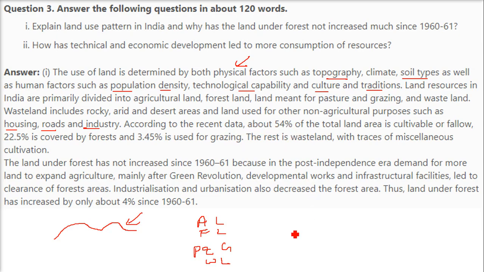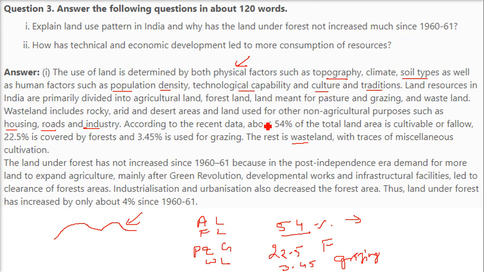According to the recent data, about 54% of the total land area is cultivable, or it is left for cultivation to gain fertility, that is called the fallow land. 22.5% is covered by the forest and 3.45% is for grazing. The rest is wasteland and with traces of miscellaneous different types of cultivation.